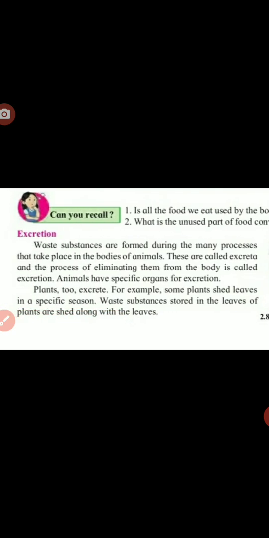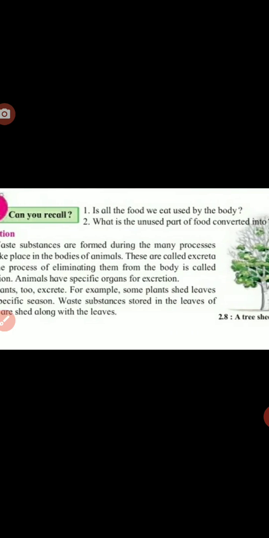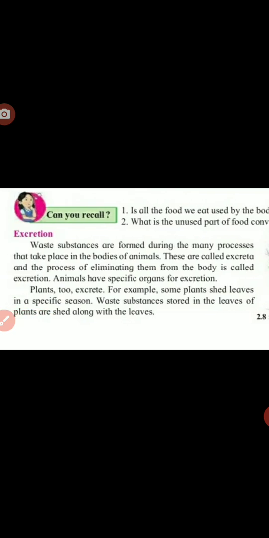Here, do plants excrete? Yes, you are thinking they are not going to the washroom, but they also excrete. For example, you see some plants shed their leaves in a specific season.